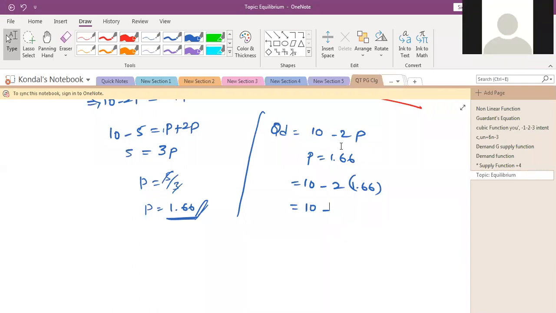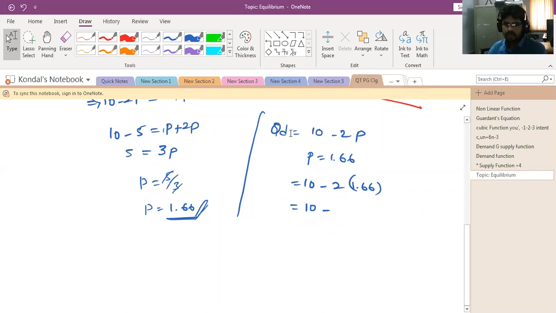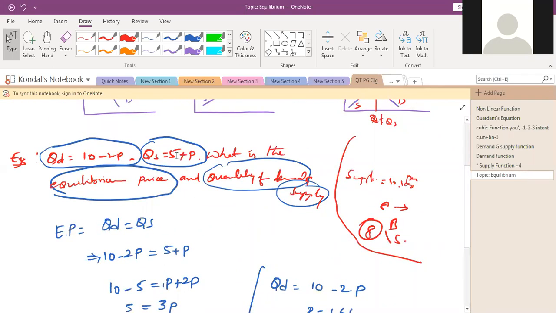Yes, sir, she's asking you to explain again about the quantity demanded. See here, as per the two equations they have given, they asked what the equilibrium price is. We need to find out the equilibrium price. So we got the equilibrium price.